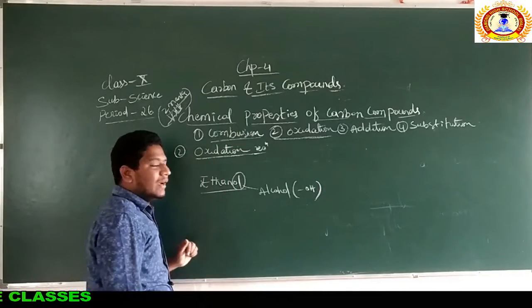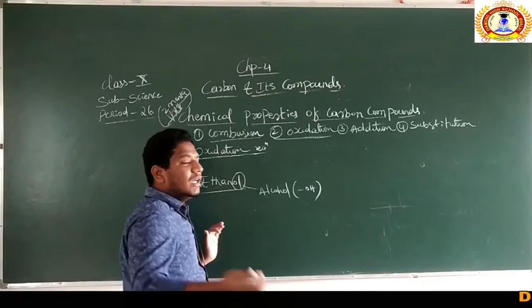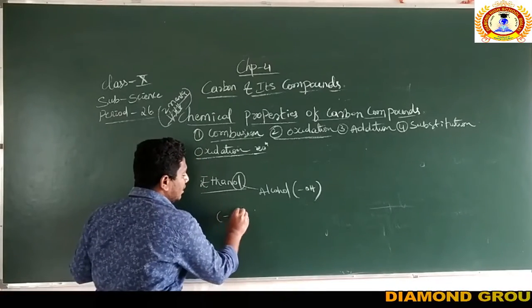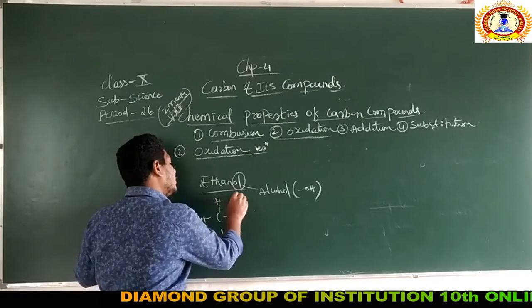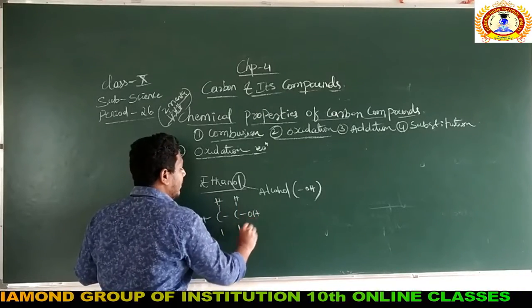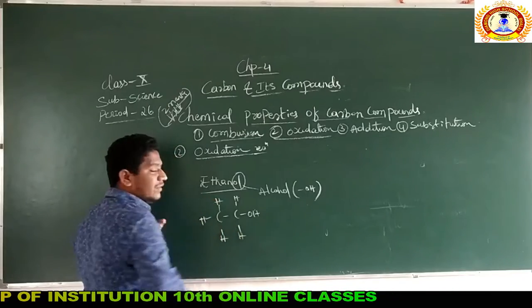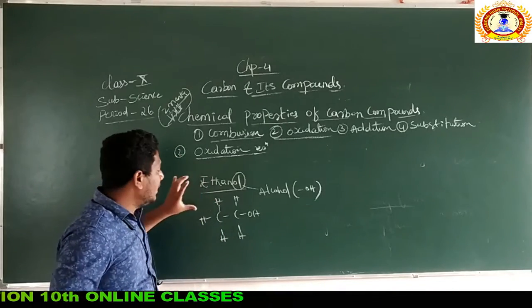So ethanol can be written as, I will write now the structural formula of ethanol. Meth, eth, H, one OH should be there compulsorily. So this is the structural formula of ethanol, right?